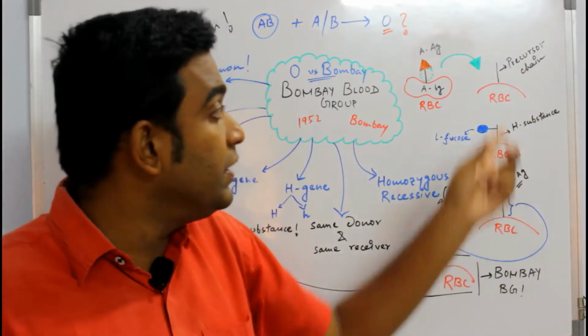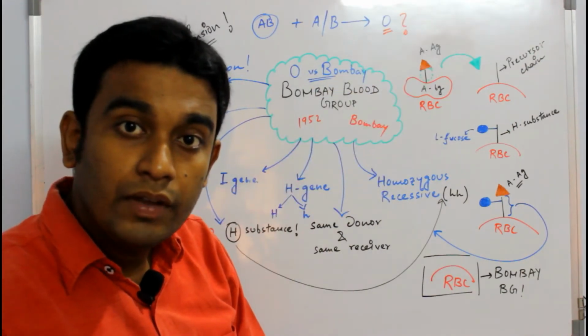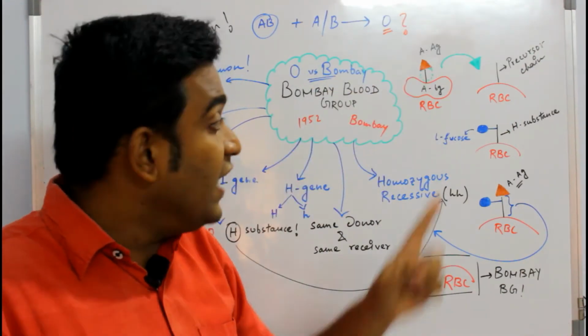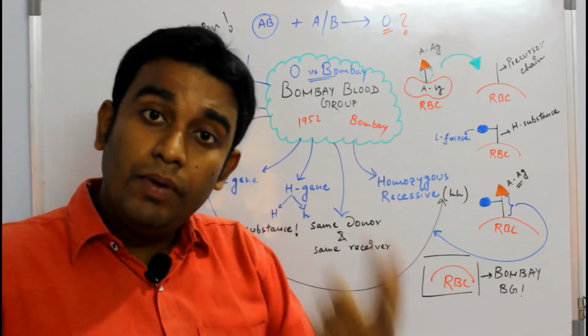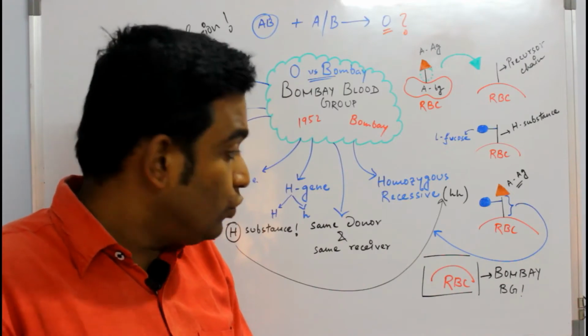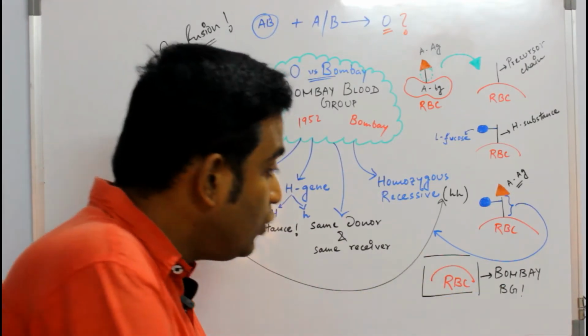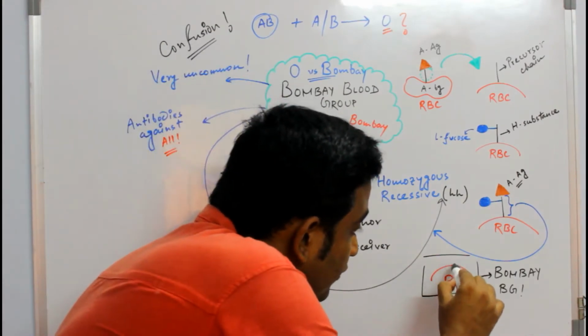And as you know, on the precursor chain, you cannot simply bind your antigen. Try to understand that. That is where exactly the Bombay blood group came into the picture. So if I want to show this as a Bombay blood group, what I'll do is put only the precursor chain here.